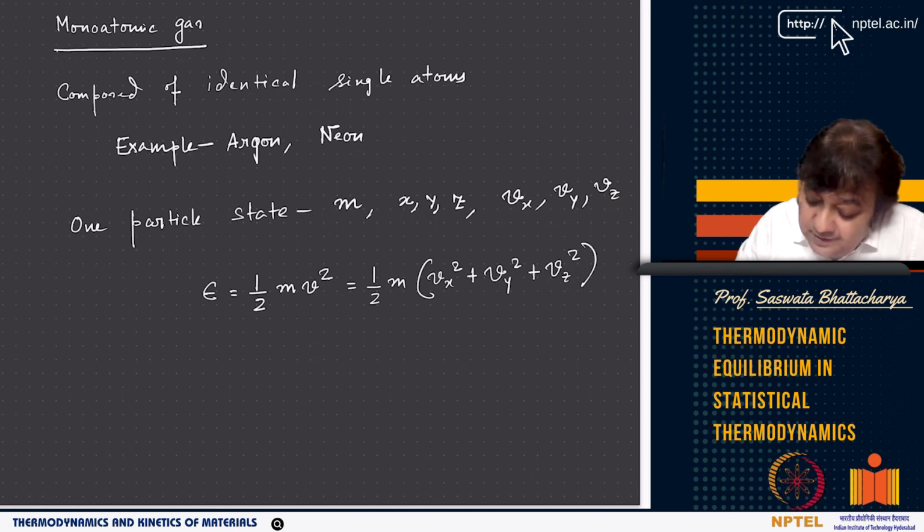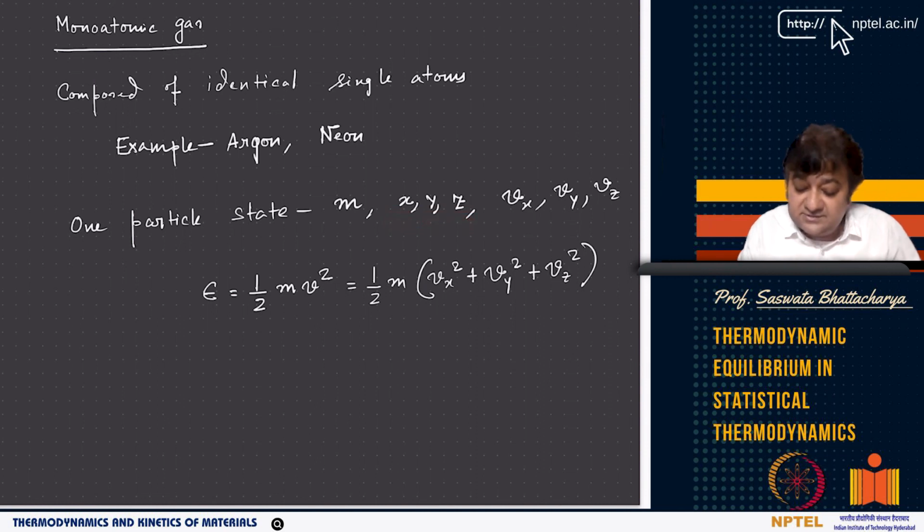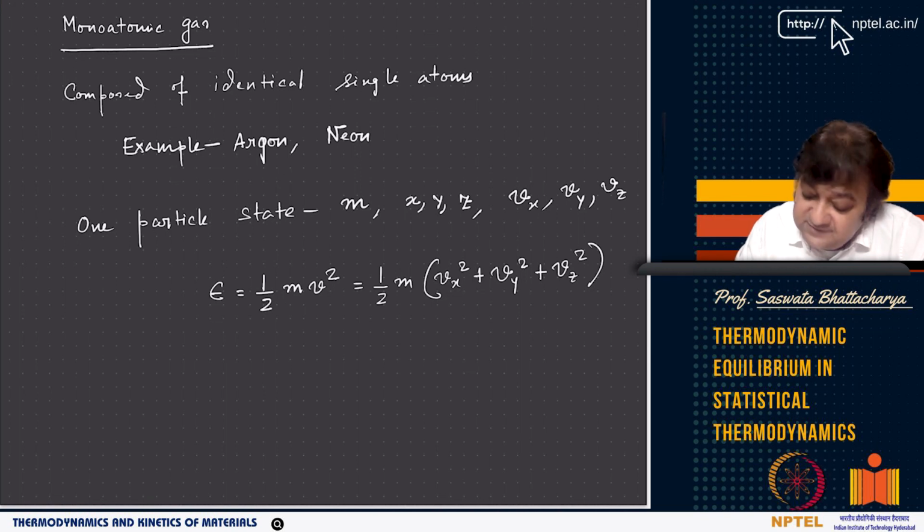So you have m vx, m vy, m vz as the three momentum coordinates along x, y, and z, and you also have x, y, and z, which are the position coordinates. Now, you can write the energy for one particle as half m v squared, which is half m times vx squared plus vy squared plus vz squared. So this is for one particle.